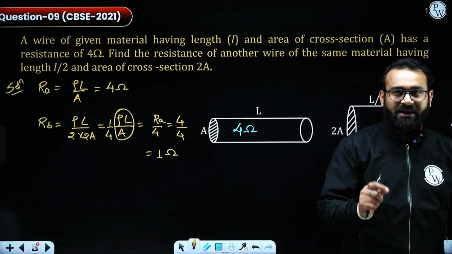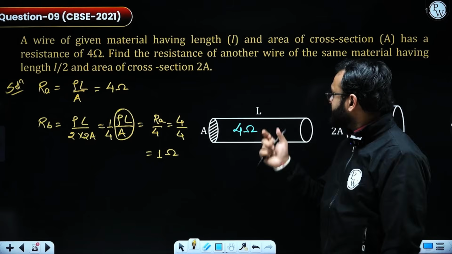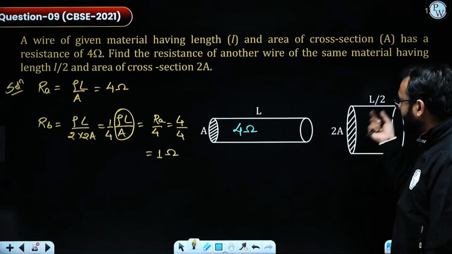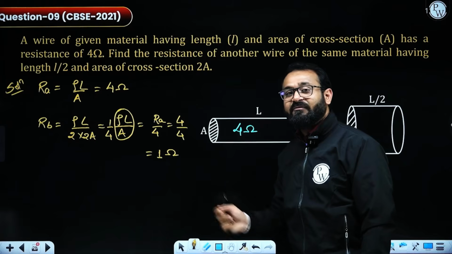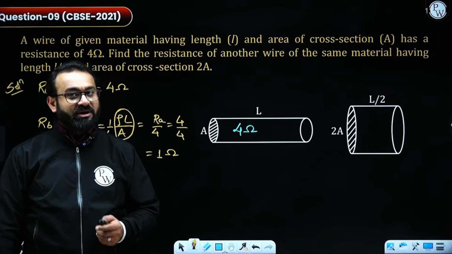So they are going to provide us the value of resistance, and then they are altering the value of length and area. In this manner we would be able to solve the numericals. So moving ahead to the next question.